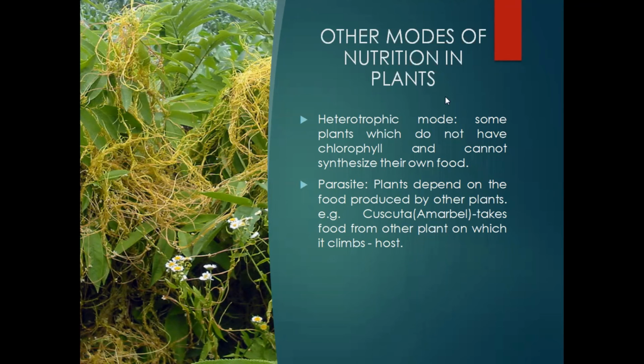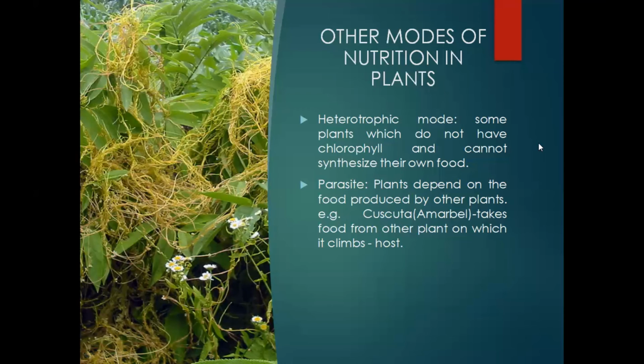Apart from the photosynthetic or autotrophic mode of nutrition, there are certain other plants which show the heterotrophic mode of nutrition. Now what is the heterotrophic mode of nutrition? Some plants do not have chlorophyll and cannot synthesize their own food, so they derive their food from green plants.